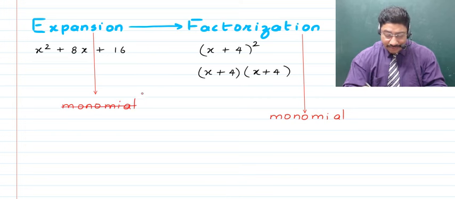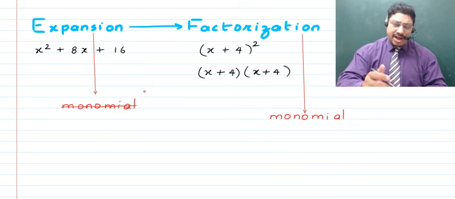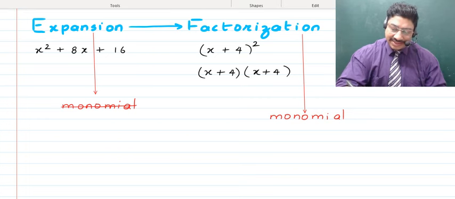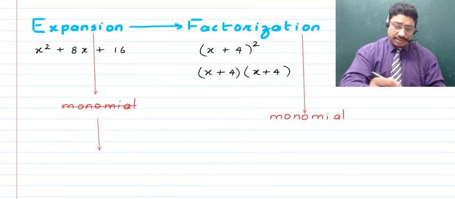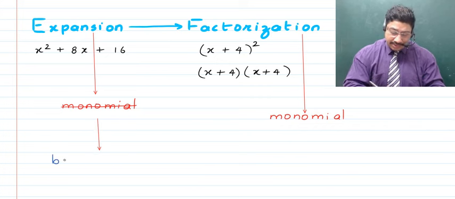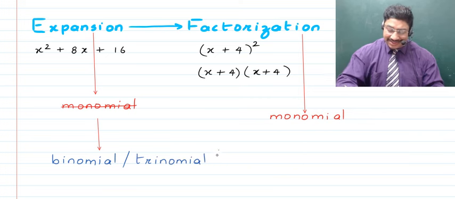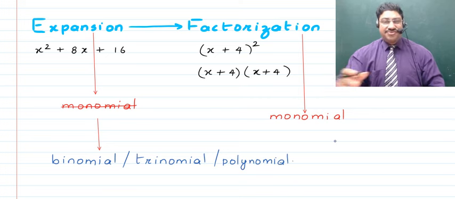That is why I'm crossing it off. That means you're breaking it off from being a monomial and you rather convert it to something which is different, that is, which is either a binomial, right, or which is a trinomial, or probably which is a polynomial, right? Then we say that we are actually trying to expand.